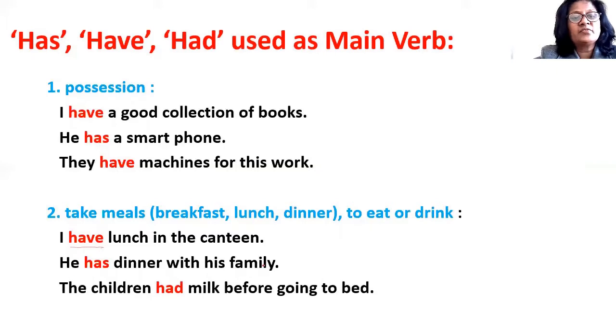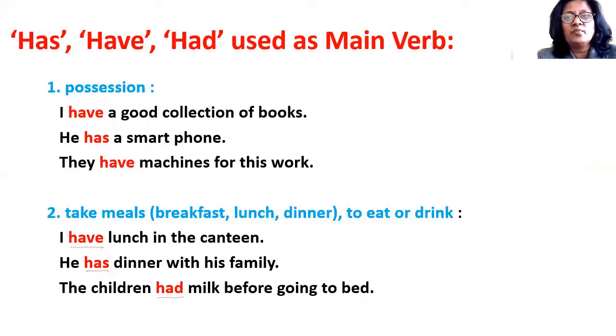He has dinner with his family means he takes dinner with his family. The children had milk before going to bed means the children took milk or they consumed milk before going to bed. So in the meaning of eating or drinking, to eat or to drink, we use has and have.